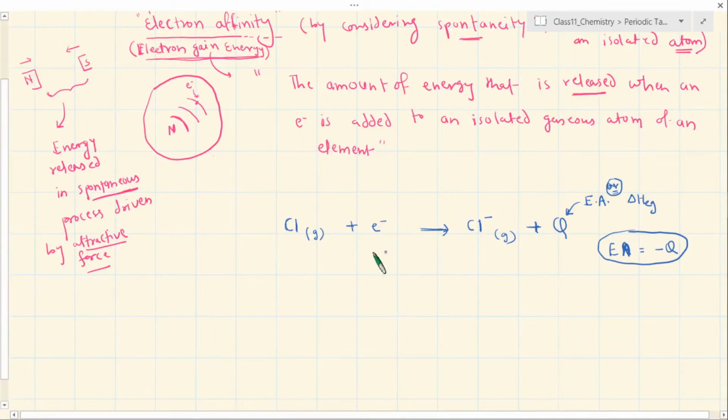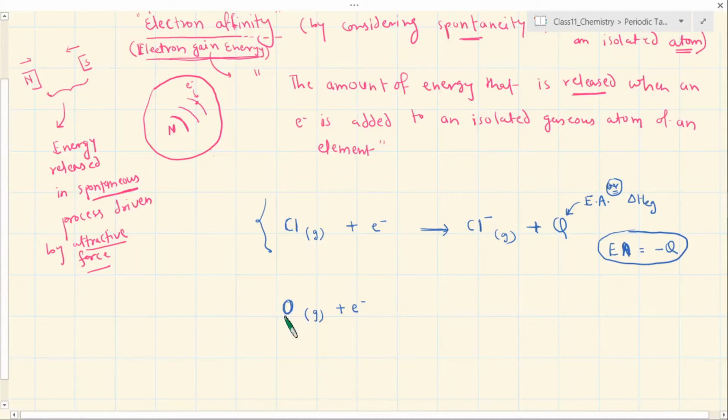Chlorine is easy. There is only one electron that you have to add to fulfill the octet configuration, and that is very simple. We also know that chlorine is electronegative, so it takes in an electron. Well, what about oxygen? Let's say oxygen is also here as a gas, and you can add one electron because this is also electronegative.